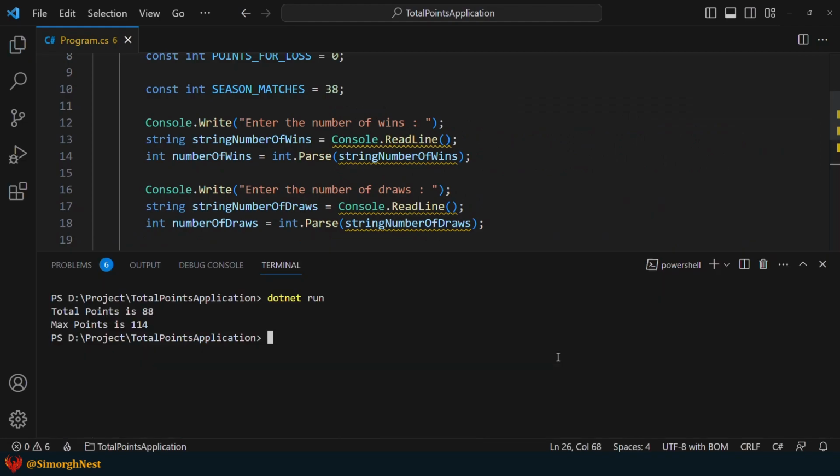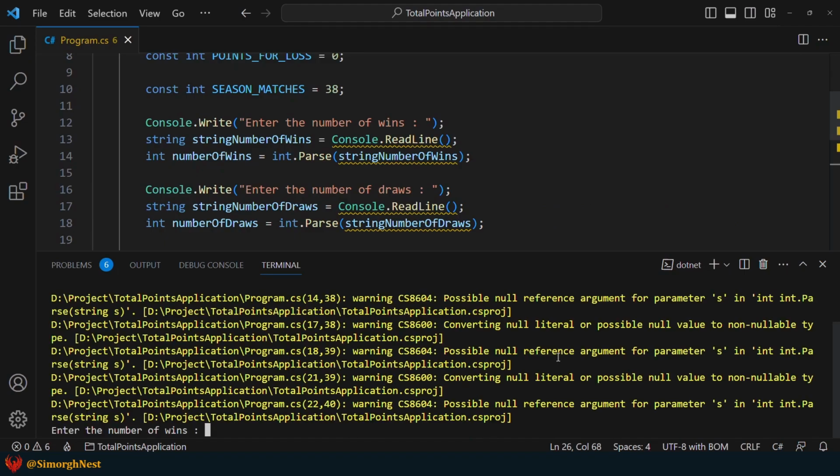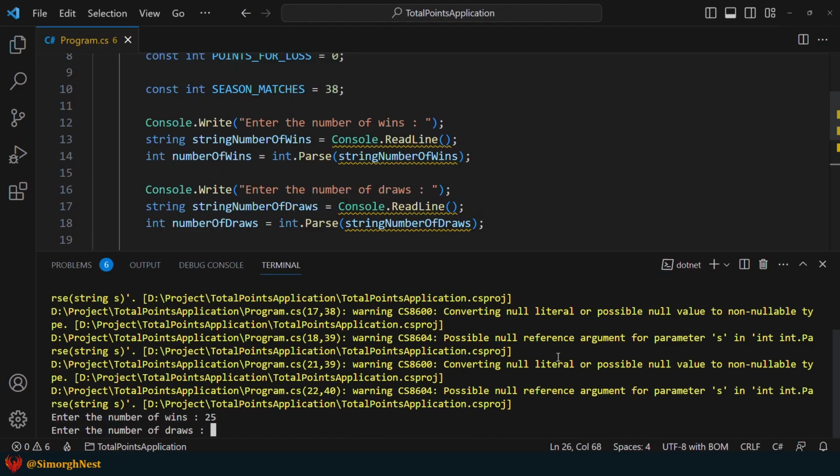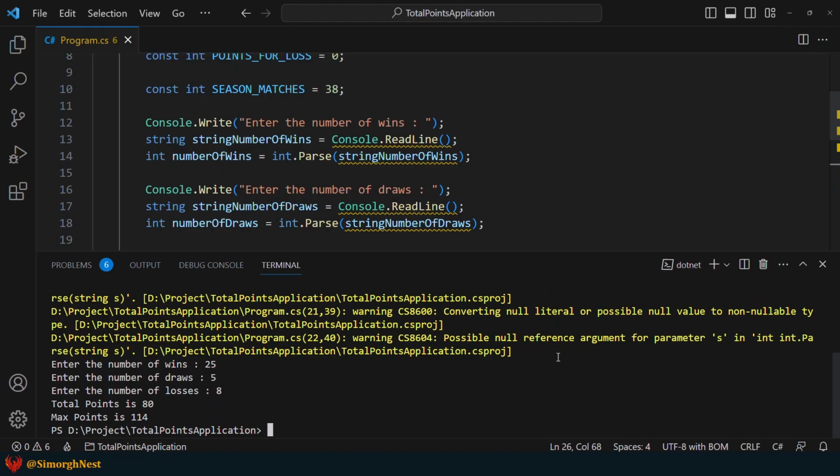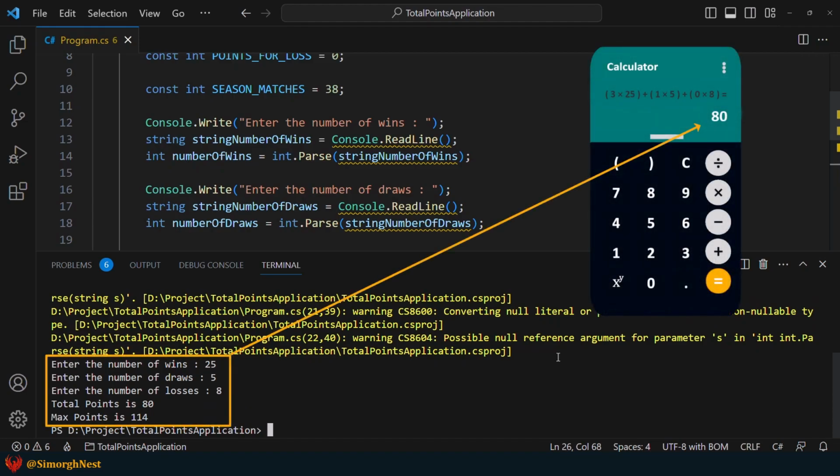Save the file and test it out. As you can see, the application has been executed successfully and is working as expected.